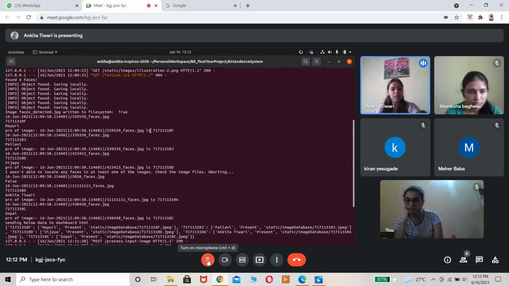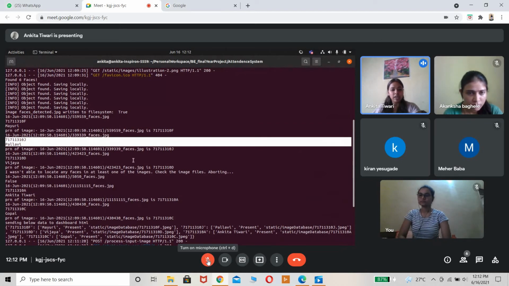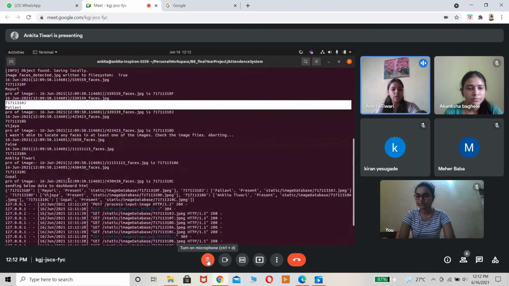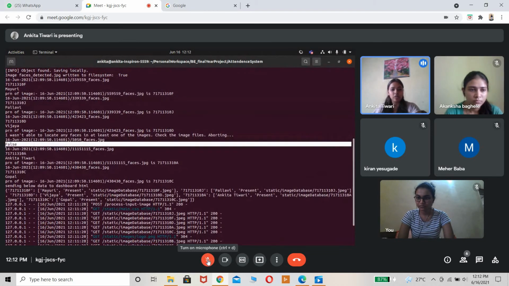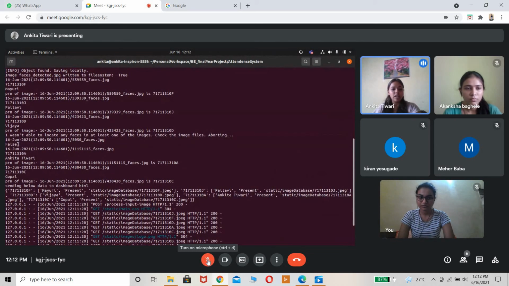Next image, again we put it, again tested. If it is found, then again it showcases. In this manner, it keeps checking all the images, and for the ones it doesn't find, it says false. There is a case like that, because that was not actually a face. So it didn't match any image in the system, it gave a false, and hence there is no comparison for it. Once all the detection is completed, yeah, ma'am.